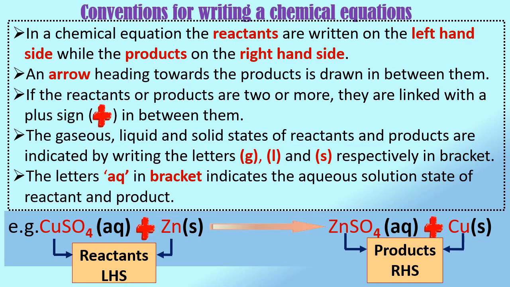For example, in a given chemical equation, CuSO4 and Zn are the reactants and are written on the left hand side of the chemical equation. ZnSO4 and Cu are the products and hence they are written on the right hand side of the chemical equation, and an arrow heading towards the products is drawn in between them.